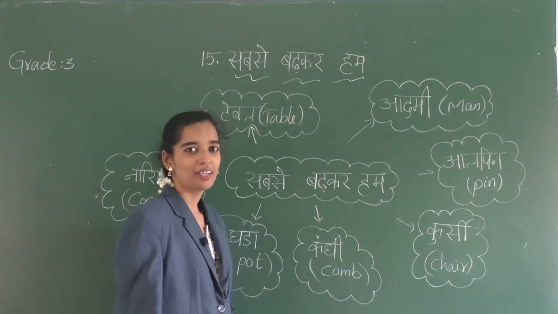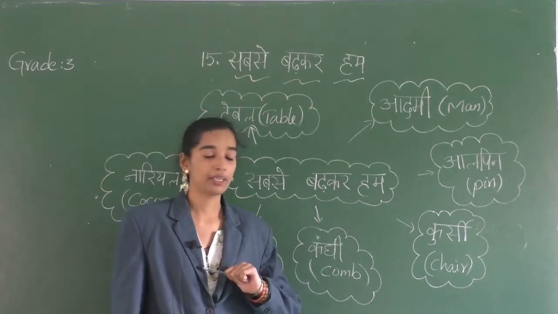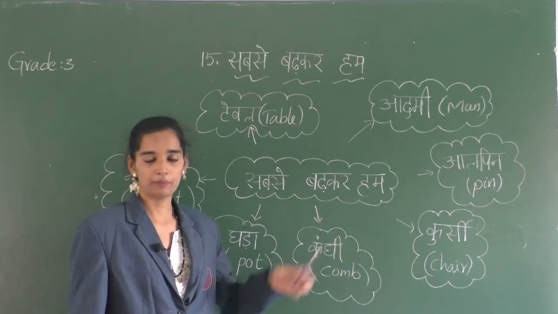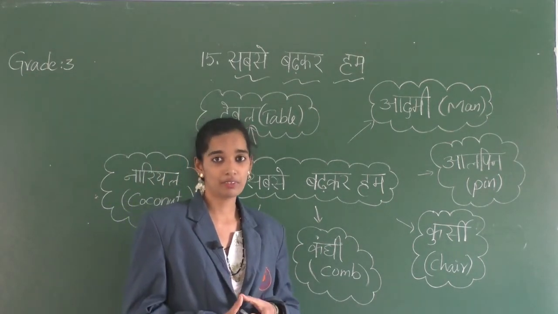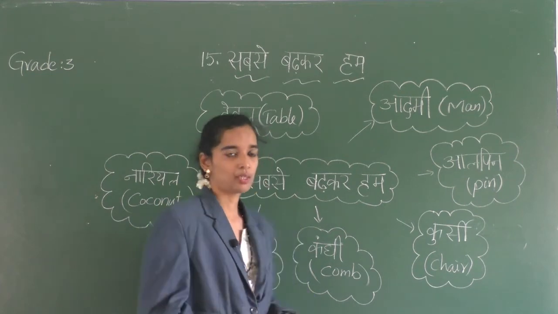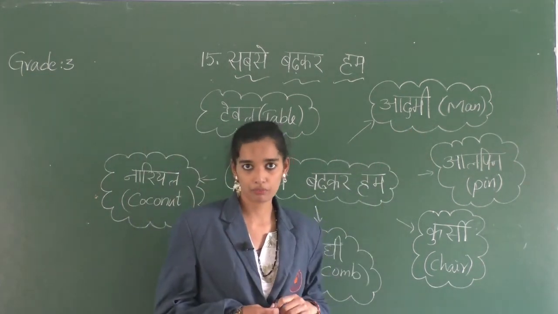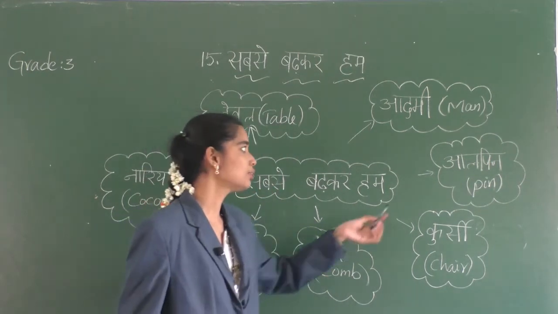So children, here we have the mind map of our poem Sabse Badkar Hum. Here you can see many things like a pin, a chair, and so on. These things cannot do work by their own. A human being can do it. Only a person can do his work on his own. So we will see what things we have in this lesson.